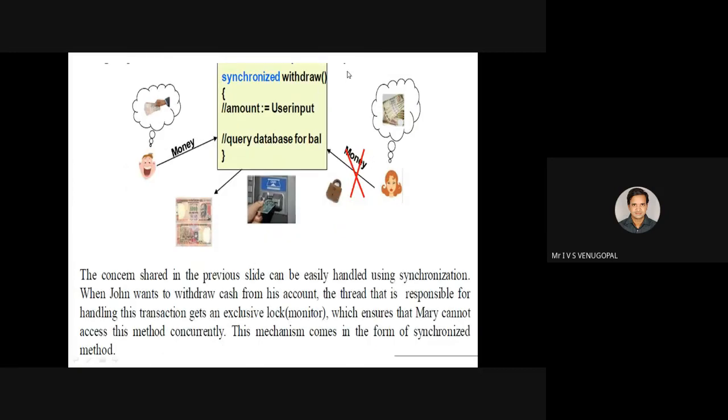So as given in the diagram, the withdraw method needs to be synchronized. Synchronized means at a time only one thread or one person will be able to withdraw the amount. The remaining person has to wait until the transaction is finished. That is how synchronization can be achieved.